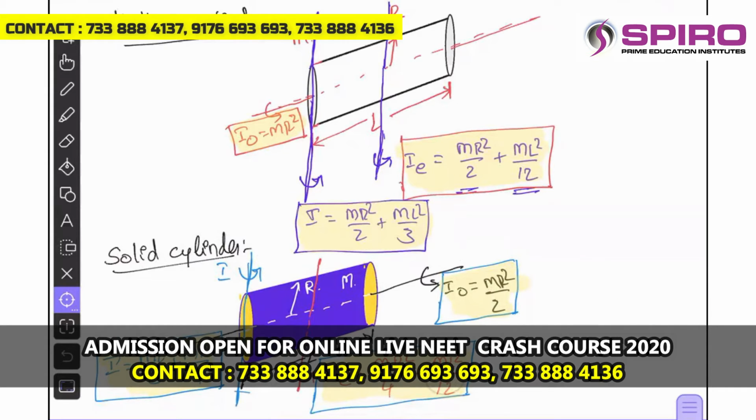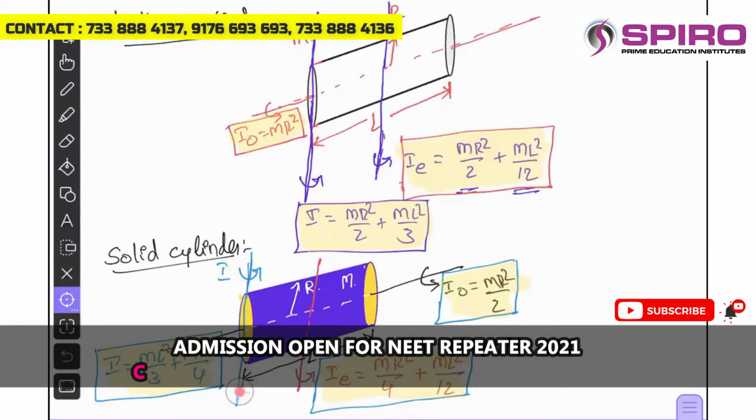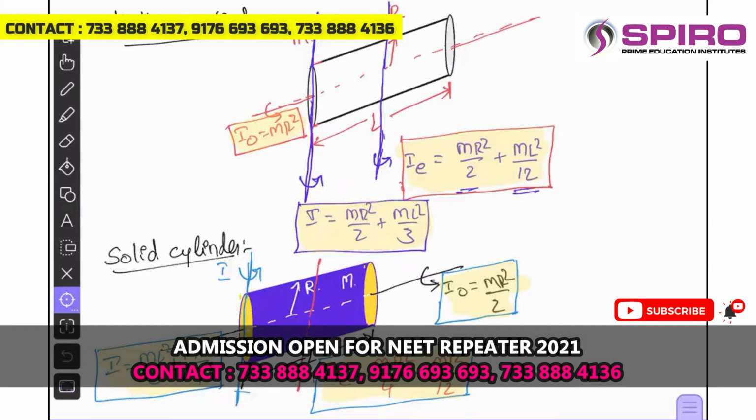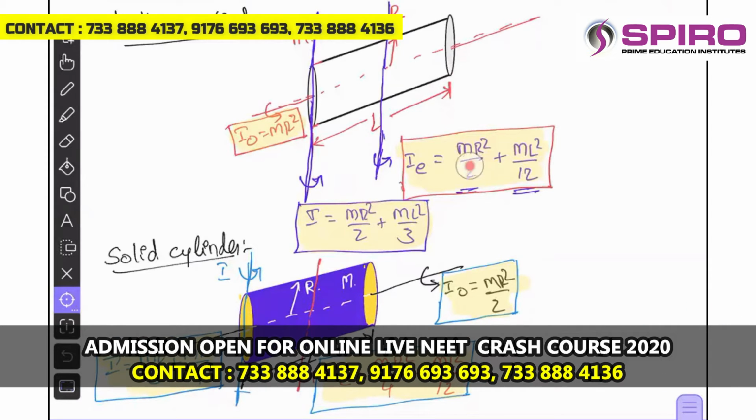And it is a rod configuration. Previously also we saw rod configuration in the case of the hollow cylinder and solid cylinder. That will be ML square by 12. And about the axis passing through one of the ends, this will be ML square by 3, rod configuration, MR square by 4 is a ring configuration. So solid cylinder or hollow cylinder, you consider, you have to add ring configuration and rod configurations. With that help, you can find the moment of inertia about different axes.